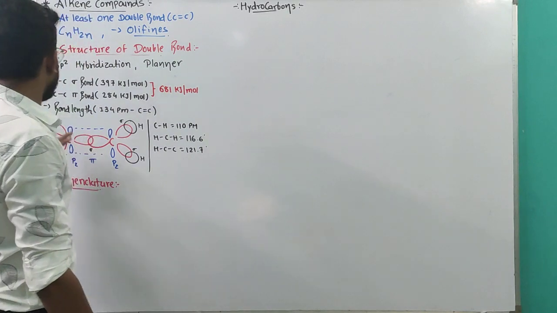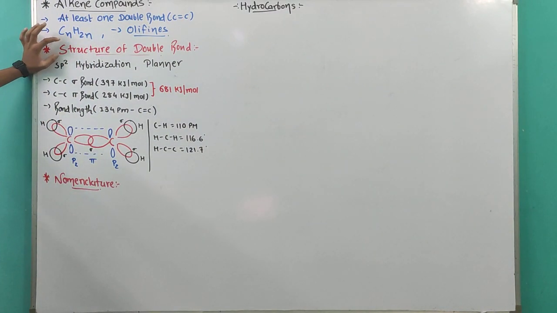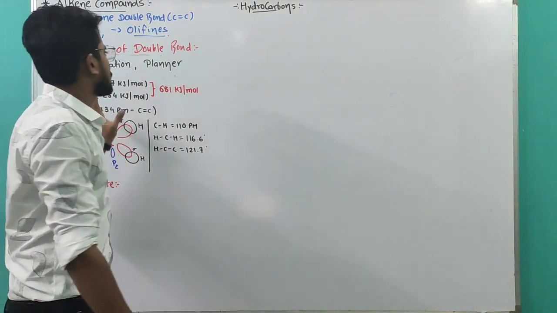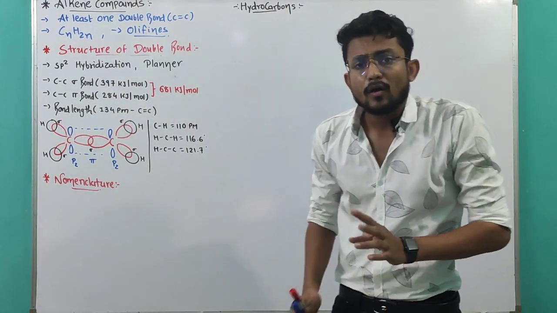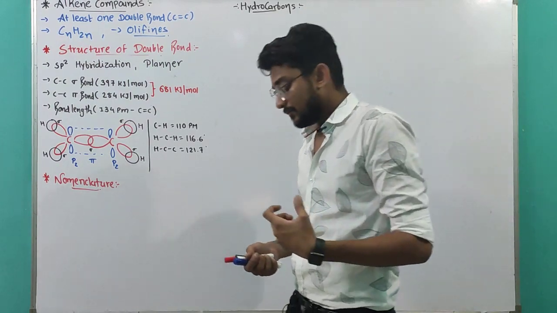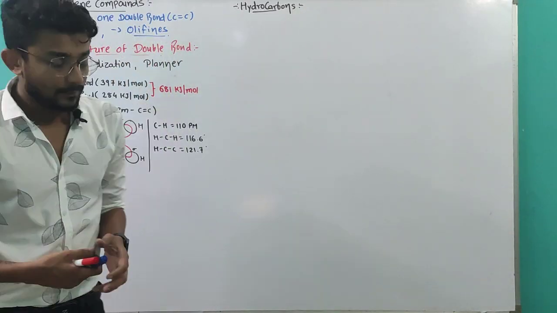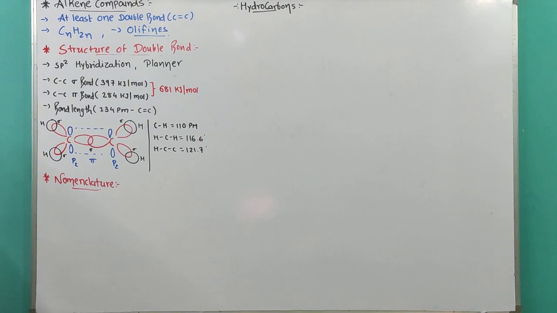Now that was all about the structure of the double bond and the whole explanation. Most of the information from this particular area was already discussed in the previous chapter. Now let's talk about the nomenclature of the alkene. We have already completed the nomenclature in the previous chapter, but right now we are going to just practice the nomenclature of alkene compounds.